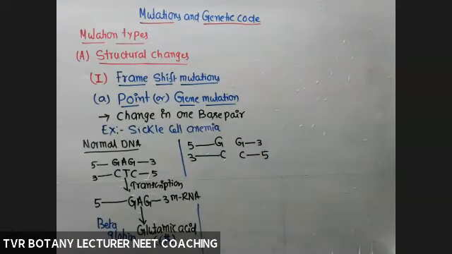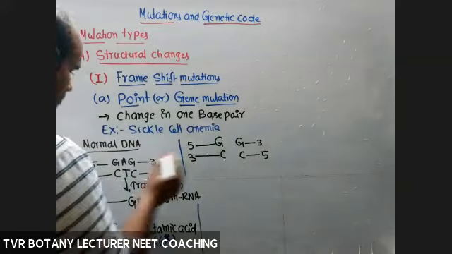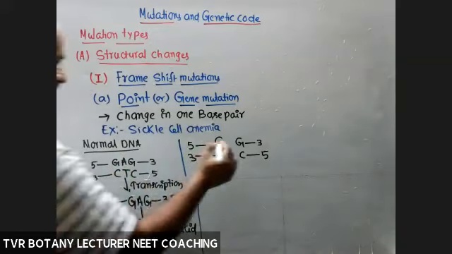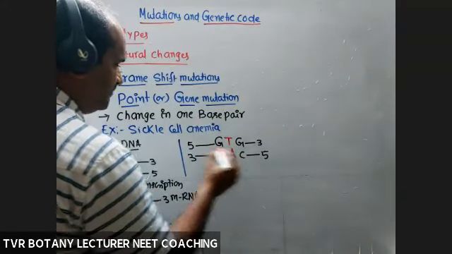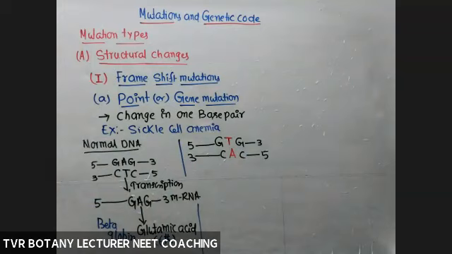Observe the change. Here it is A T, here T A. So what is the change? That is one type of inversion, upside down, simple.